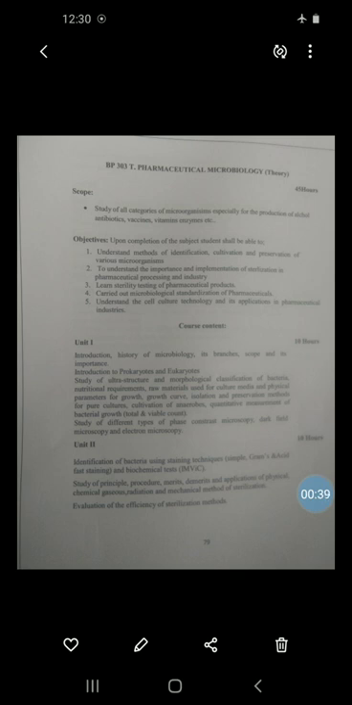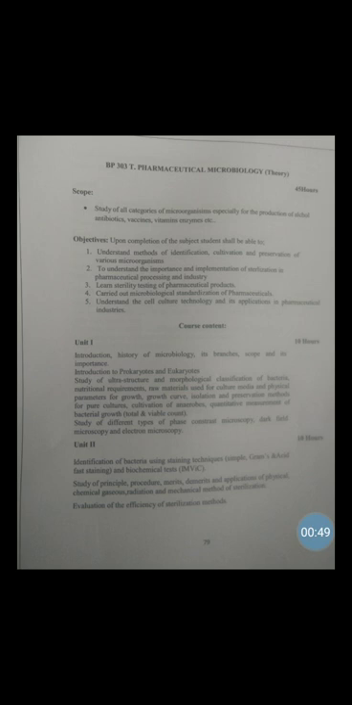In moist heat sterilization, first is the autoclave, second is tyndallization, and third is pasteurization. We will see them one by one.